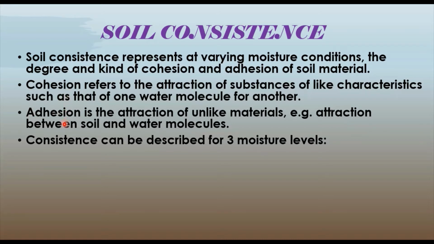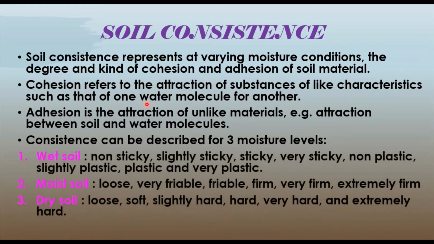Okay, so cohesion and adhesion. And the consistency of the soil can be described for three moisture levels, that is wet soil, moist soil and dry soil. Wet soil means you are going to have more quantity of water in it. Moist is going to be of medium. Then dry soil, completely no water. So obviously it will be loose, soft, slightly hard, very hard and extremely hard in character.